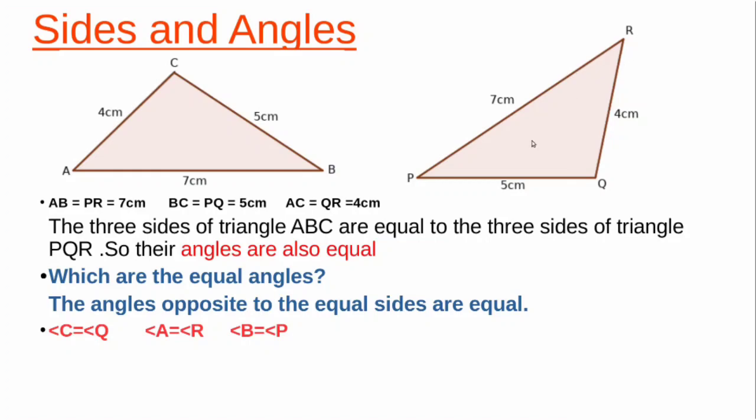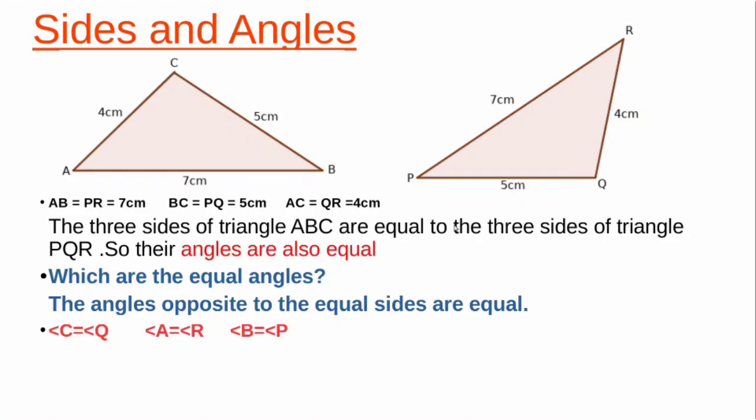Now the last, angle B. Angle B is opposite to the side AC. And here in triangle PQR, QR is 4 centimeter, and its opposite angle is P. So we say that angle P equal to angle B. Okay. So it is written below.